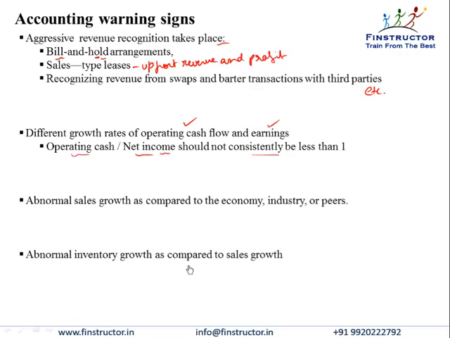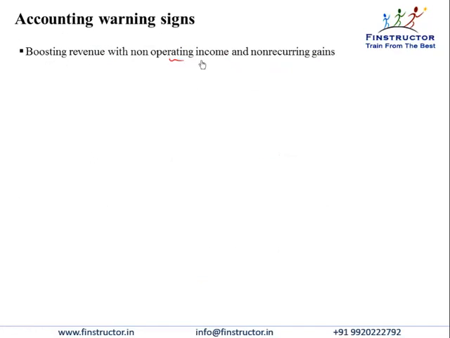Abnormal inventory growth as compared to sales growth may indicate that the firm is understating the cost of goods sold. So the analyst must recheck before he projects the gross margins out in the future. If you feel that non-operating income or non-recurring gains, for example, sale of plant and machinery or sale of scrap, which is not going to be a recurring feature, is being clubbed as a part of recurring revenues, then again it is suggestive of low quality earnings and earnings manipulation.